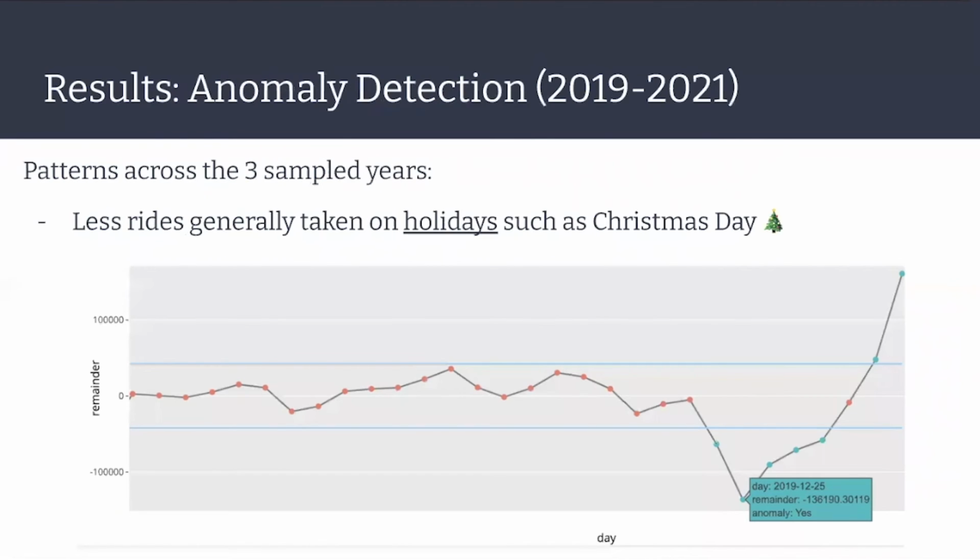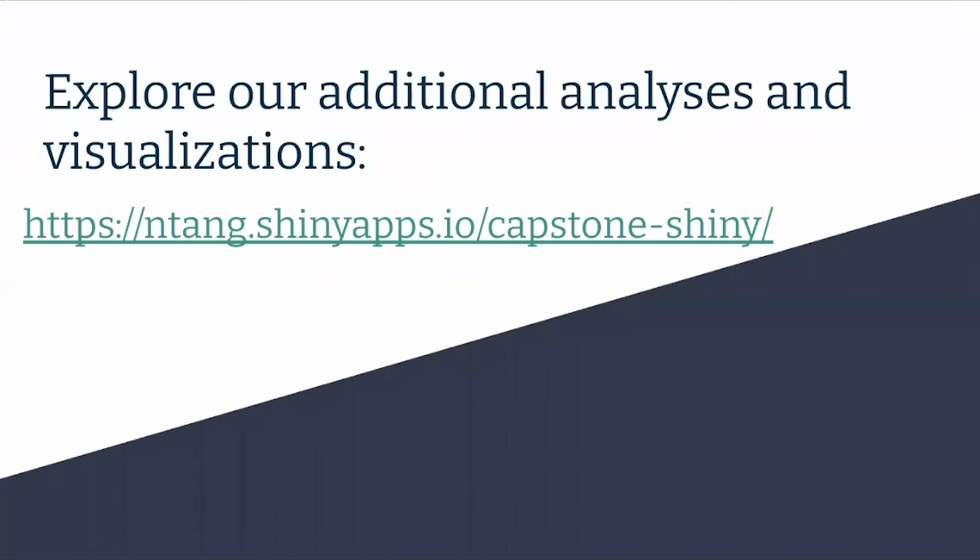With our anomaly detection model, the pattern we saw consistently across the 3 years was that less rides were generally taken on major holidays, such as Christmas Day, which is seen below, and days like New Year's and Thanksgiving. At this link, you can explore our additional analysis and visualization on our R Shiny.